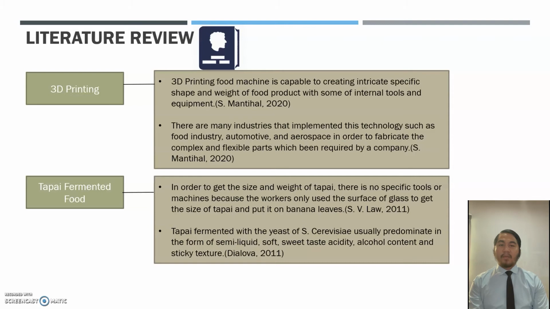For the Tapai fermented food, in order to get the size and weight of Tapai, there are no specific tools or machine because the worker only used the surface of glass to get the size of Tapai and put it on banana leaf, cited by S.V. Law 2011.